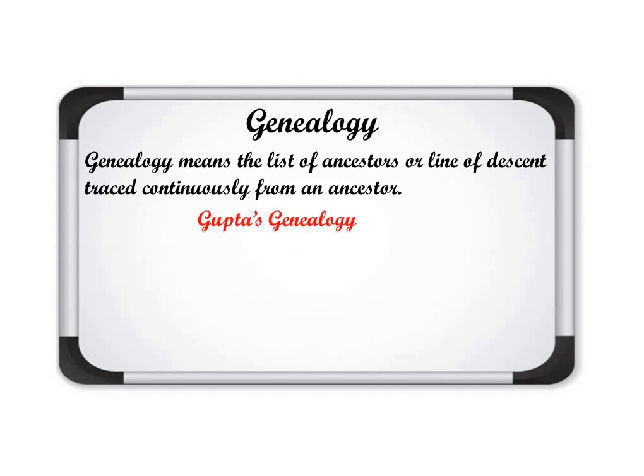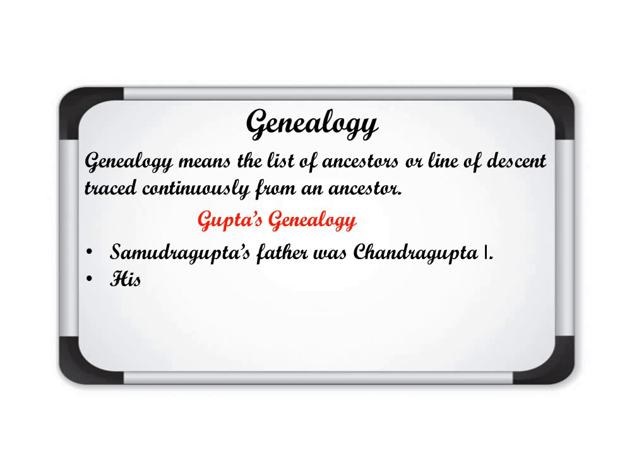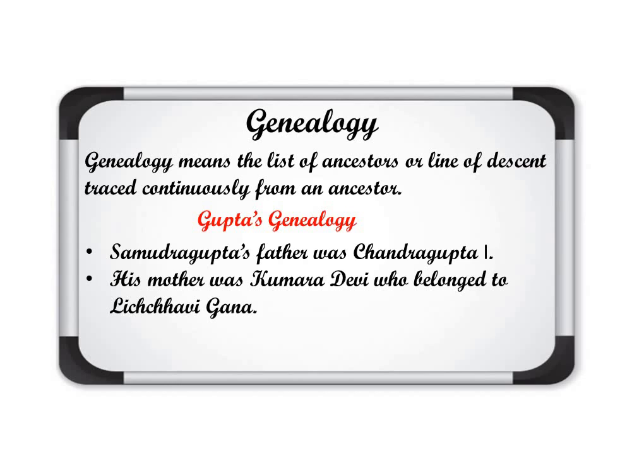Here in the chapter, Gupta's genealogy is discussed. So let's see. Samudragupta's father was Chandragupta I. Who was the father of Samudragupta? His name was Chandragupta I. Now his mother was Kumara Devi, who belonged to the Licchavi Gana, that we had already talked about in the 7th chapter also. So his mother's name was Kumara Devi, who belonged to the Licchavi Gana.